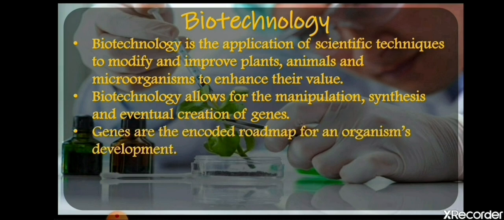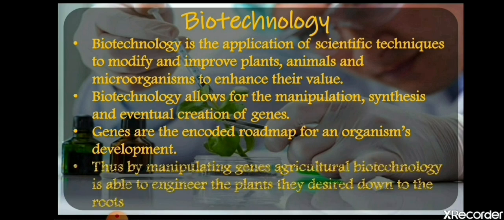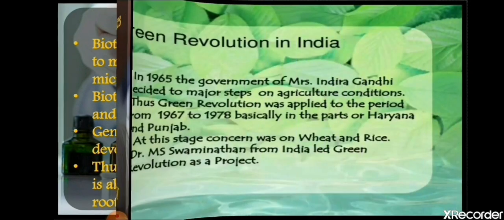Genes are the encoded roadmap for an organism's development. We also have genes, and we have the genes of our parents. So like that, mixing or manipulating the genes of two plants is the work of biotechnology, or to modify the plant. Thus, by manipulating genes, agricultural biotechnology is able to engineer the plants they desire down to the roots. That means with the help of biotechnology, the engineers or researchers are able to produce the crops like they want. Now let's see the next one.